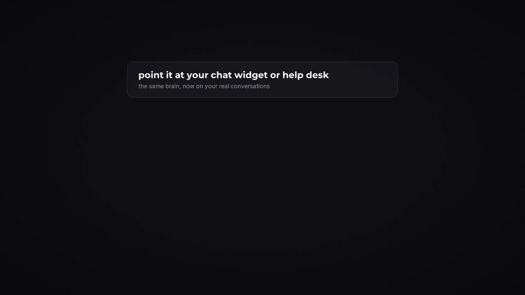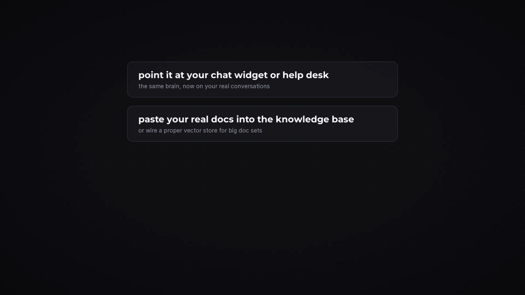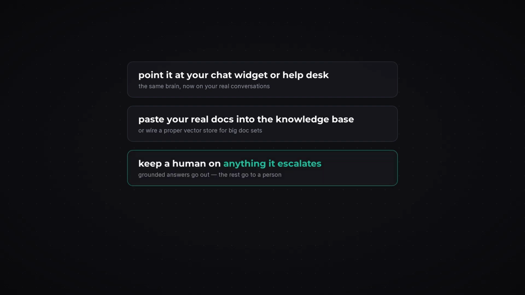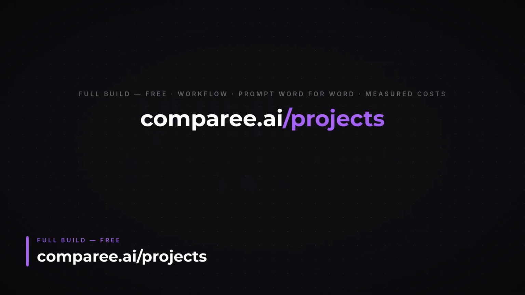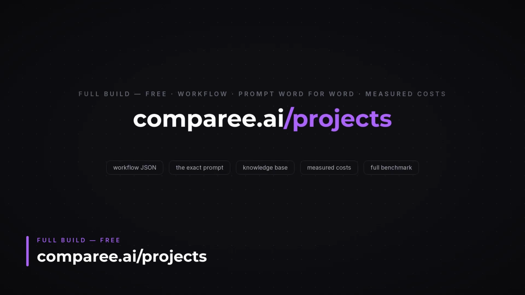Going live. Swap the test input for your chat widget or help desk, paste your real docs into the knowledge base, or wire a proper vector store for big doc sets, and keep a human on anything it escalates.